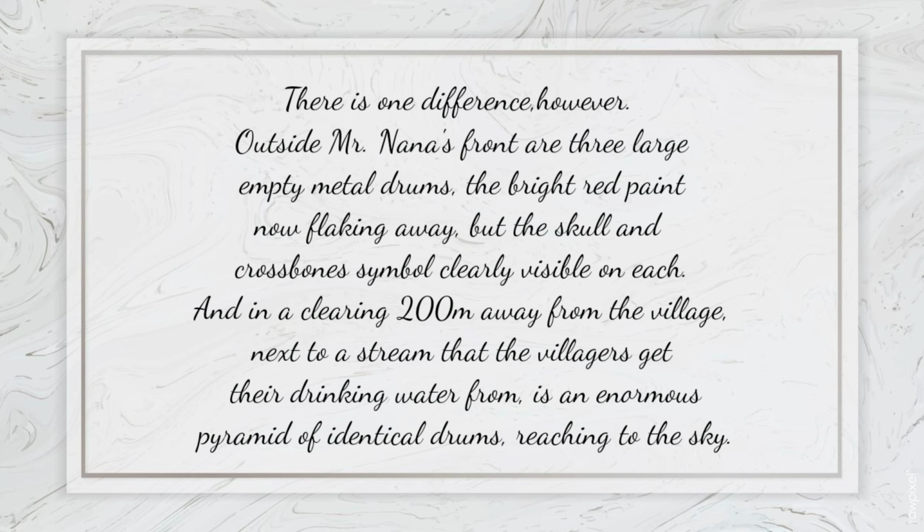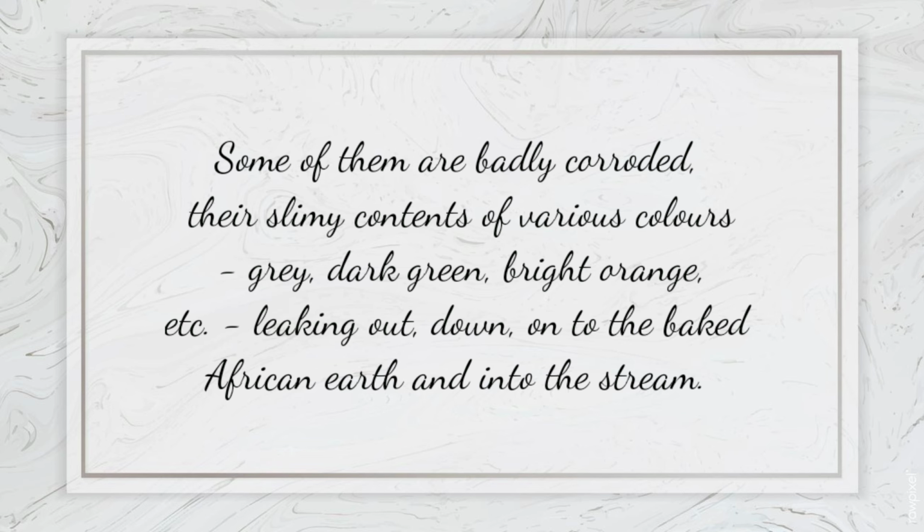And in a clearing 200 meters away from the village, next to a stream that the villagers get their drinking water from, is an enormous pyramid of identical drums reaching to the sky. Some of them are badly corroded. Their slimy contents of various colors, grey, dark green, bright orange, etc., leaking out down onto the baked African earth and into the stream.